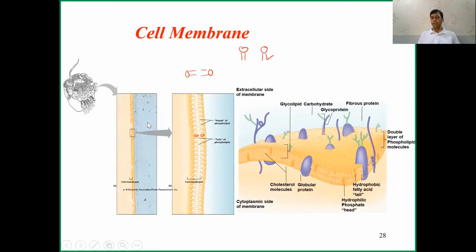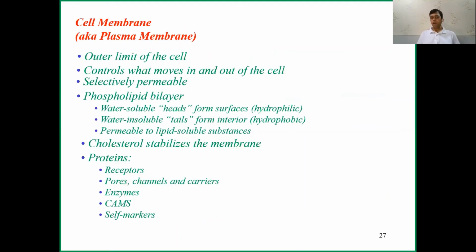And what is the cell membrane? The cell membrane is a very dynamic structure. It is made up of protein, fat (lipids), and carbohydrates. 50% is protein, 47% is phospholipid and cholesterol, and 3% is carbohydrates. Proteins have other functions too, and I will discuss in detail the functions of specific proteins.